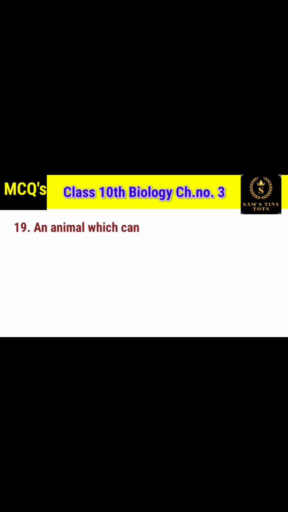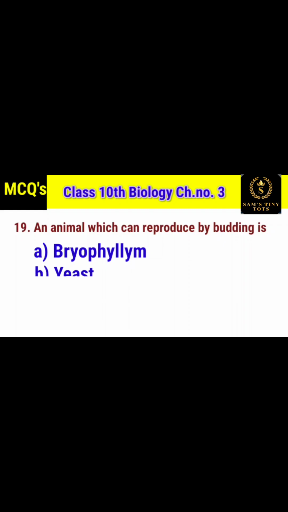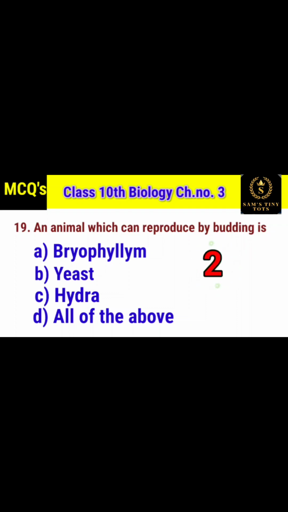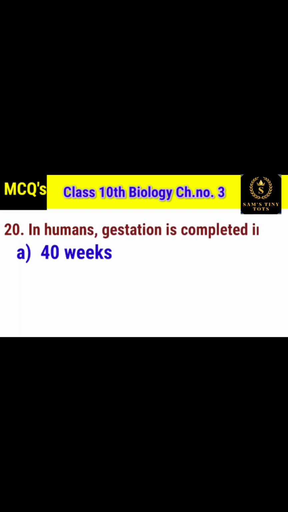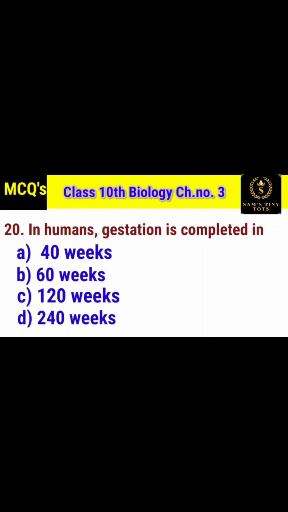19. An animal which can reproduce by budding is option A bryophyllum, option B yeast, option C hydra, and option D all of above. And the correct option is option C hydra. 20. In humans, gestation is completed in option A 40 weeks, option B 60 weeks, option C 120 weeks, and option D 240 weeks. And the correct option is option A